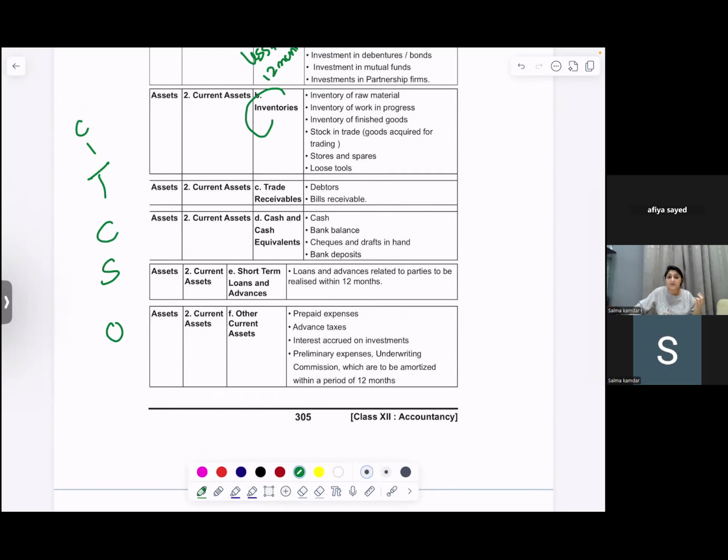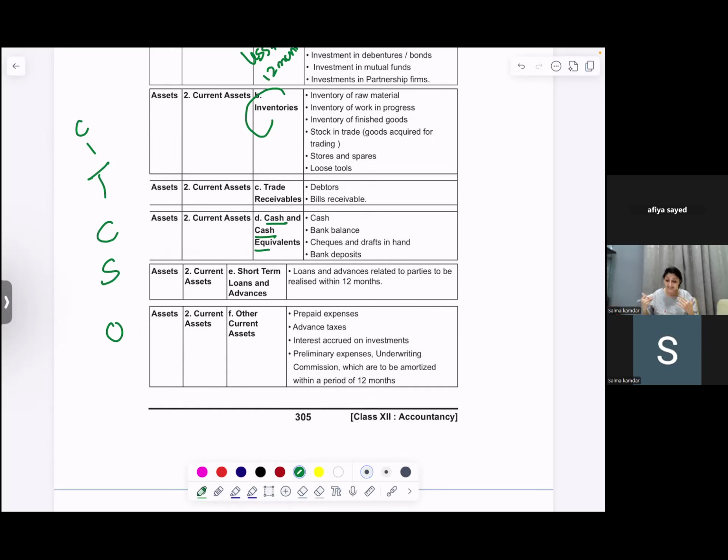So cash and cash equivalents are mostly all the assets that can be converted into cash within 3 months. It would be cash in hand, cash at bank, short-term deposits, or the immediately usable assets that can be converted into cash. That is why we say cash and cash equivalents. Even bank deposits would come into it. I hope you're with me.